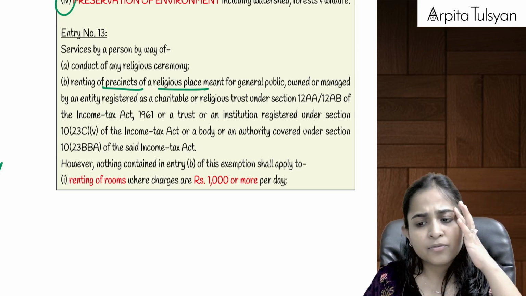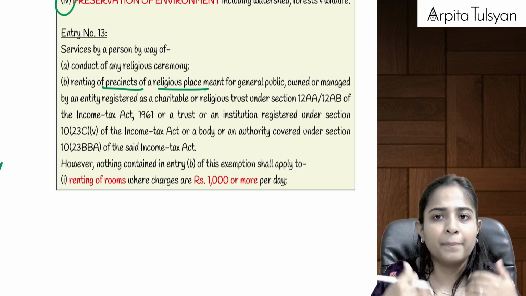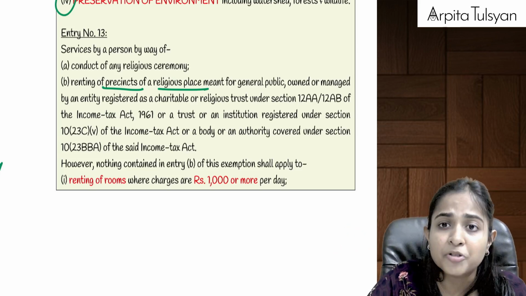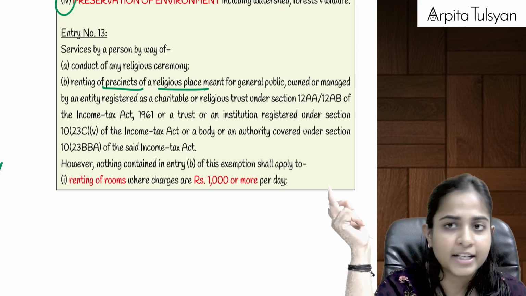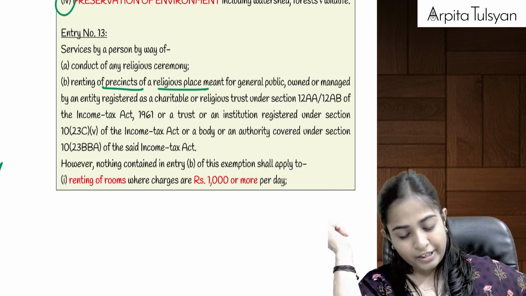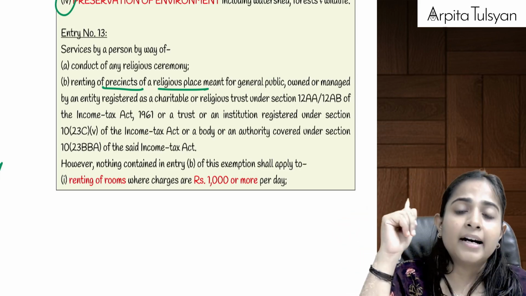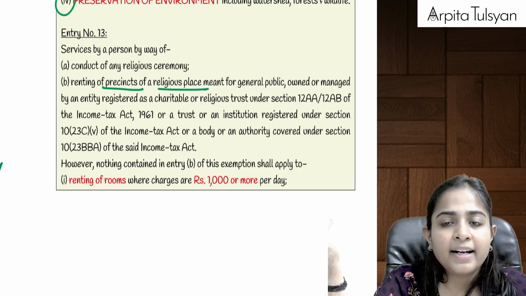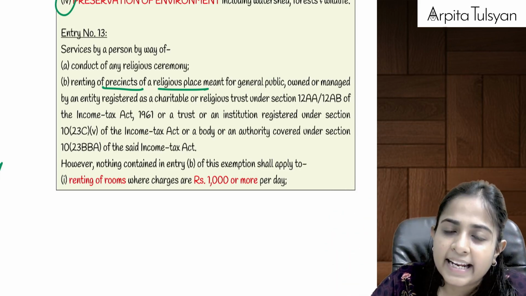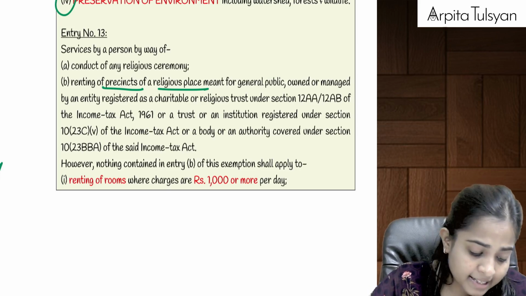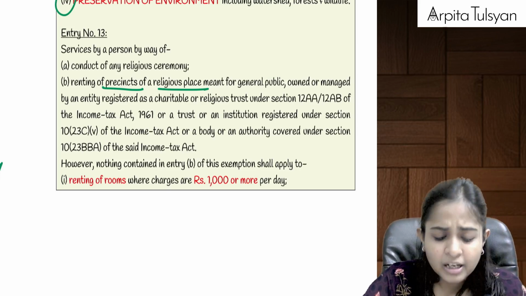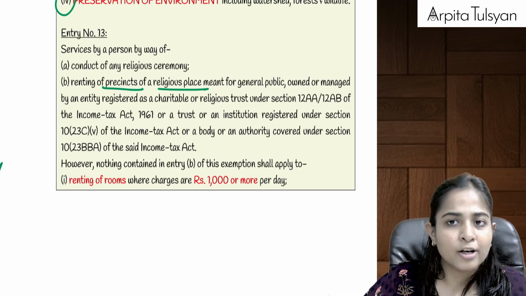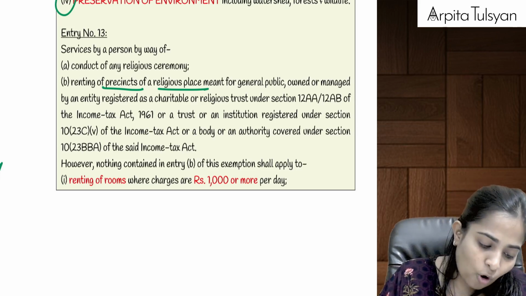That religious place was definitely meant for the general public, people can come, etc. And this place was owned either by some charitable and religious trust registered under section 12AA or 12AB of the Income Tax Act, or it is registered under the name of some trust or any institution, any notified trust or institution under section 10(23C) of the Income Tax Act or 10(23BBA) of the Income Tax Act. Means it is the land or the religious place is belonging to some particular notified trust or institution.